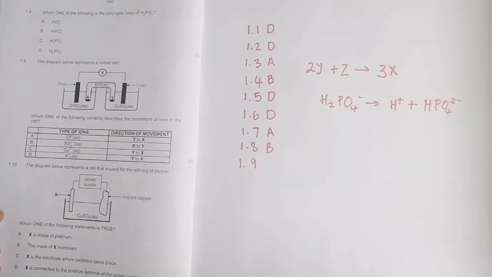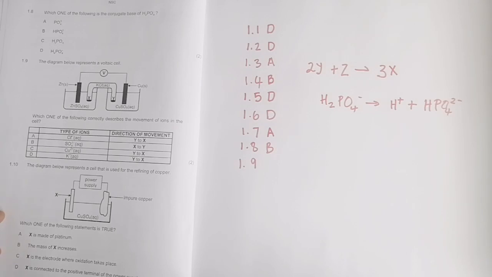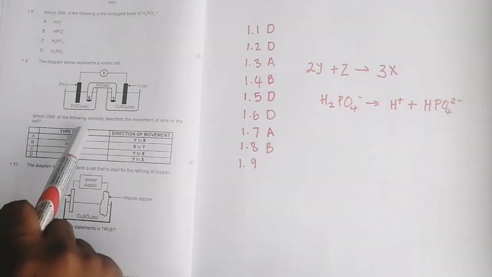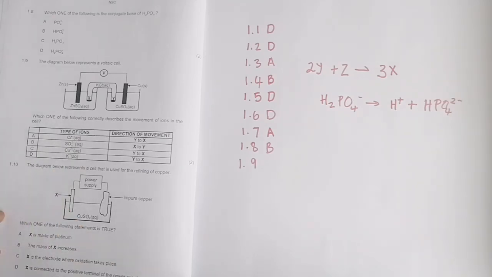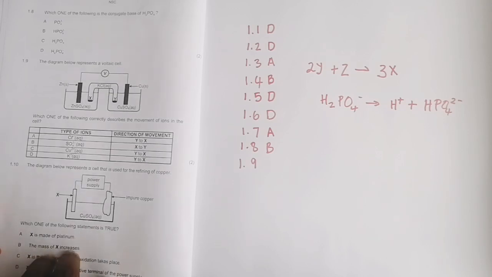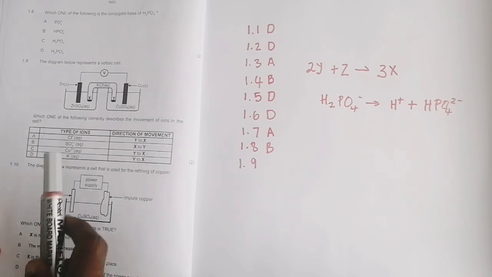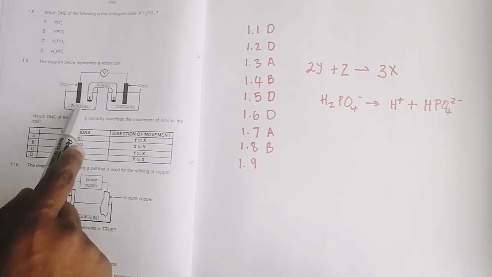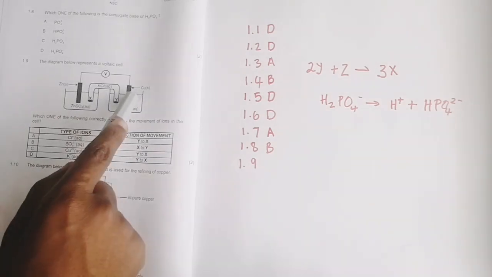Right, so 1.9 says the diagram below represents a voltaic cell. Which one of the following correctly describes the movement of ions in the cell? Let's see the type of ions. In this particular one you've got zinc and copper.